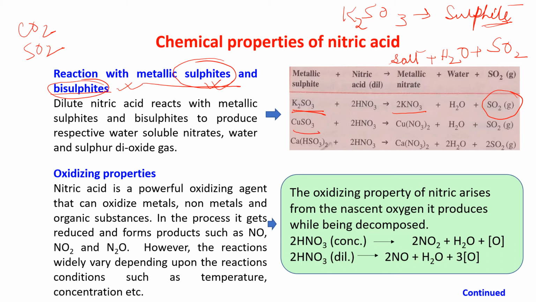Copper sulfite, CuSO3, or calcium bisulfite, Ca(HSO3)2, and HNO3 give you copper nitrate, calcium nitrate, and H2O and SO2 gas. SO2 gas is coming out.